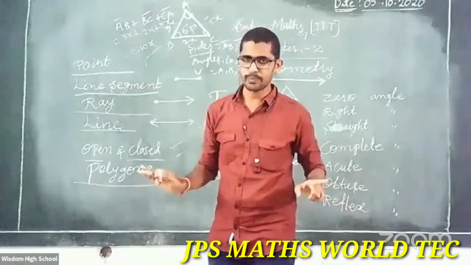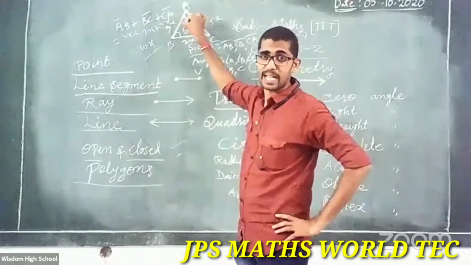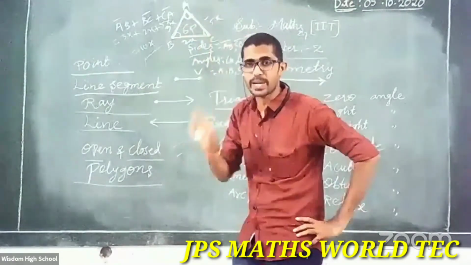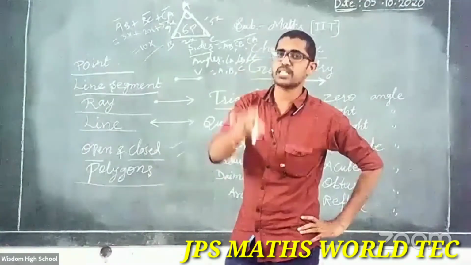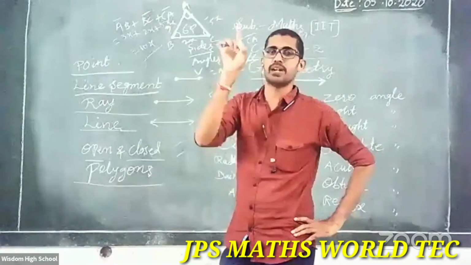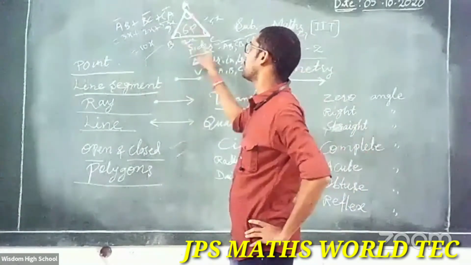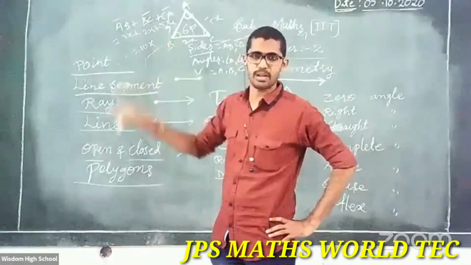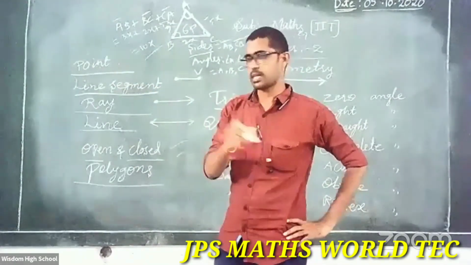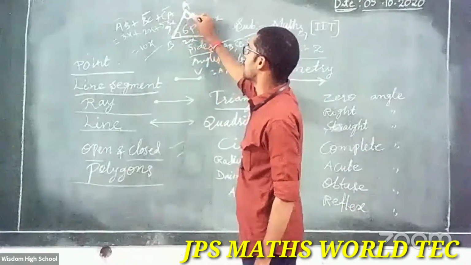Is that clear? Very good. So the triangle is clear? Simple. A triangle means a closed figure formed by 3 line segments. A triangle has 3 sides, 3 angles, 3 vertices, and 6 parts. And the perimeter of a triangle is AB plus BC plus CA, the sum of all sides. Okay, clear? Next, in this, how many angles?